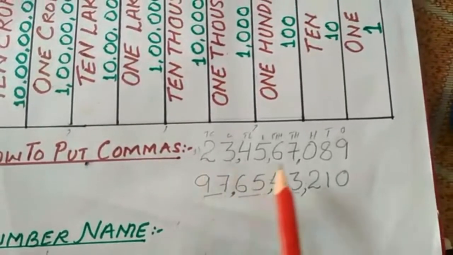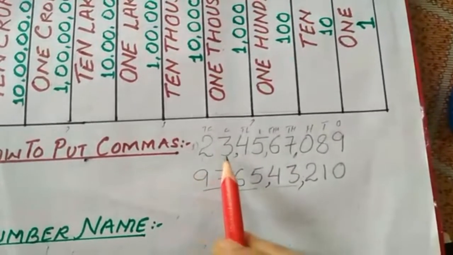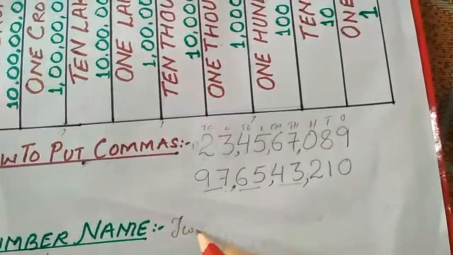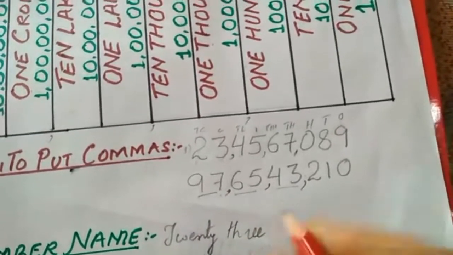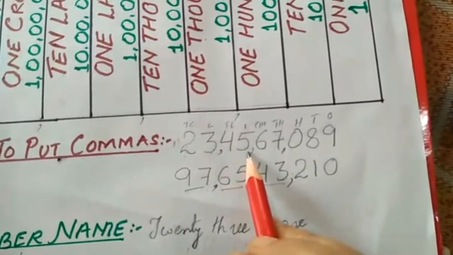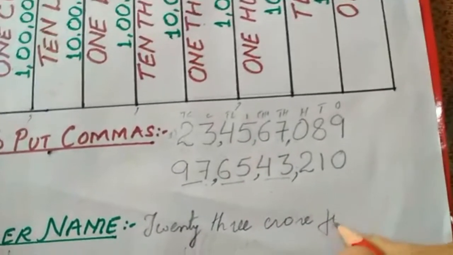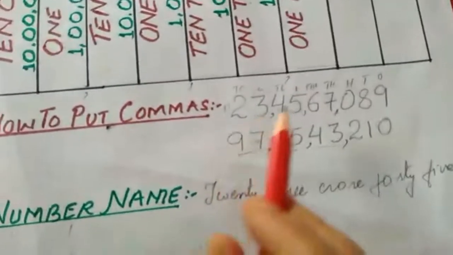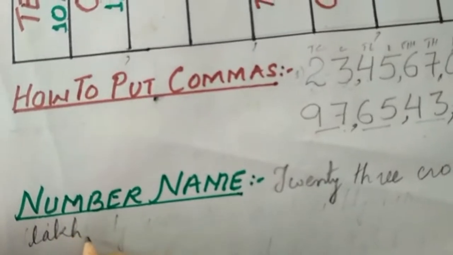Similarly, we will write the number name for the number. For the first number, one period together, 23 what? 23 crore. Next is 45 lakh, under the head lakhs, so write 45 lakh.